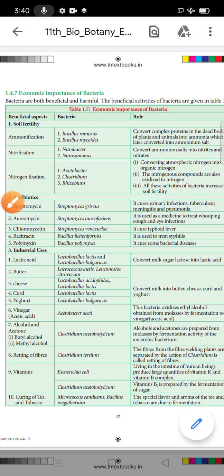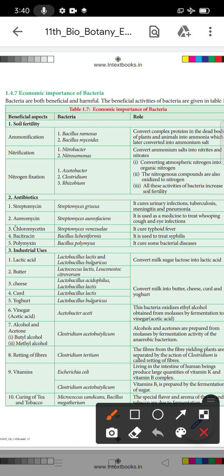Okay. The next one is aureomycin. What is the name of the bacteria? Streptomyces aureofaciens. What is the role? It is used as medicine to treat cough and eye infection. It cures the cough and the eye infection.